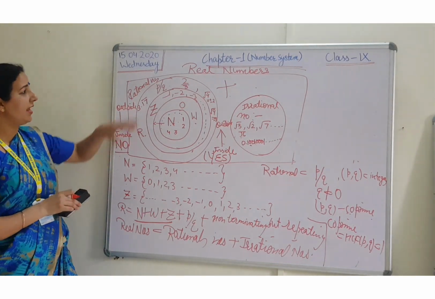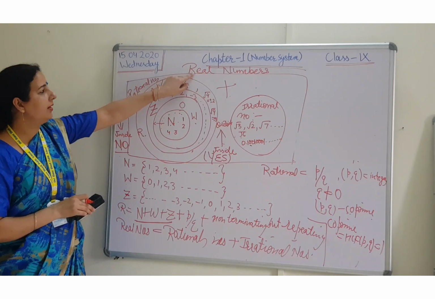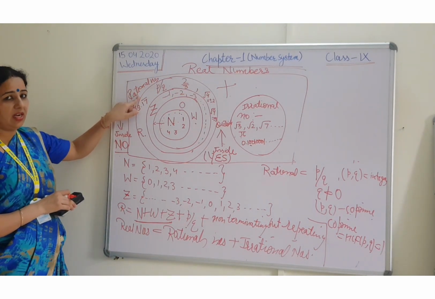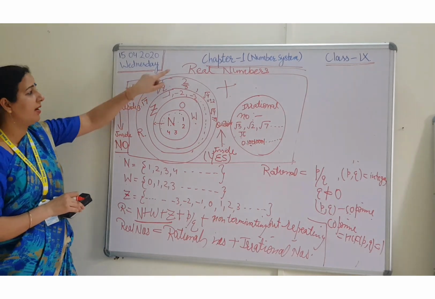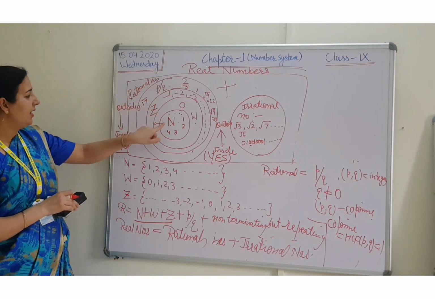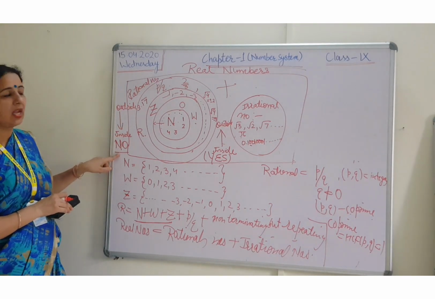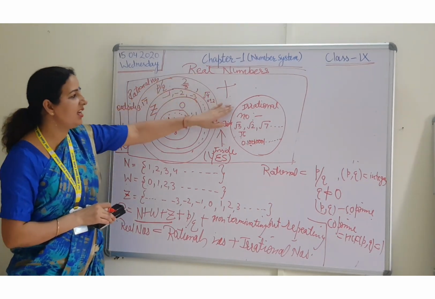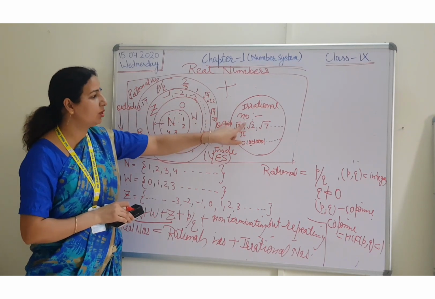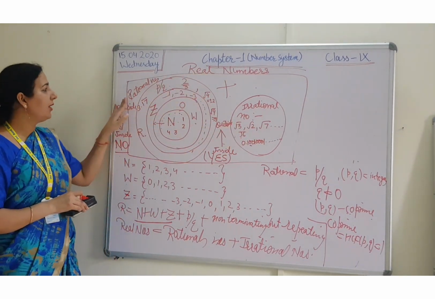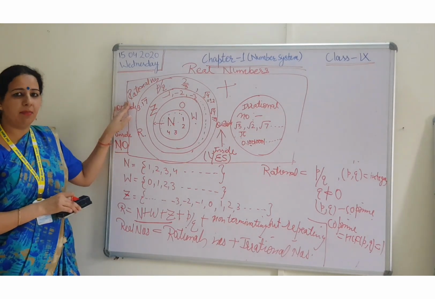Clear, students? Can we say every real number is a rational number? Outside, then inside. The answer will be no, because we have many numbers like under root 3, under root 7 that are real numbers but not rational numbers.